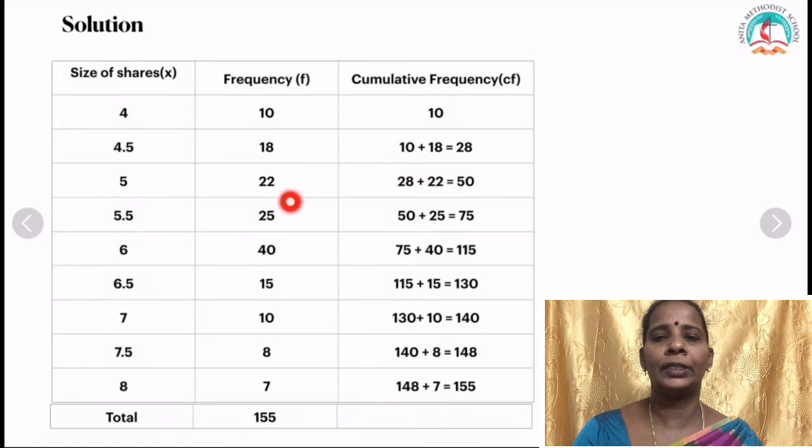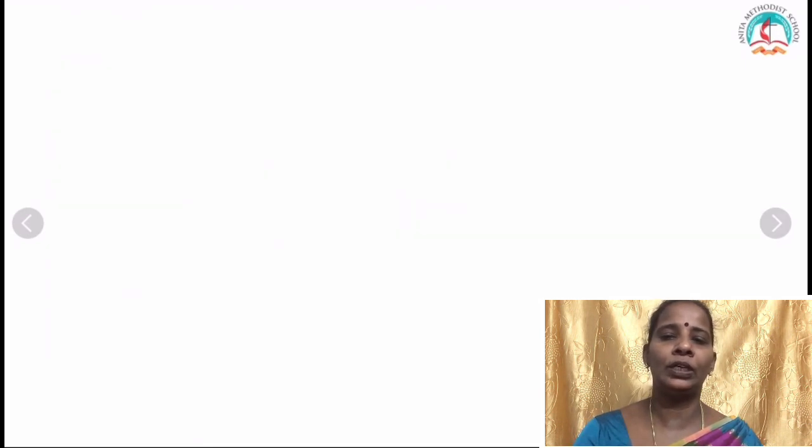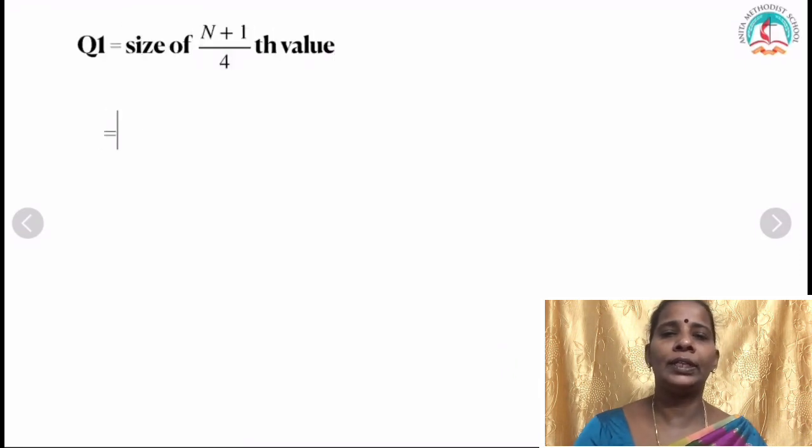First number is what? 10. So 10 plus 18 is 28. 28 plus 22, which is 50. 50 plus 25, 75. 75 plus 40 is 115. 115 plus 15, 130. 130 plus 10 is 140. 140 plus 8 is 148. 148 plus 7 is 155. At last both the numbers should be same. Total frequency and this number should be same. Now look at the next one.